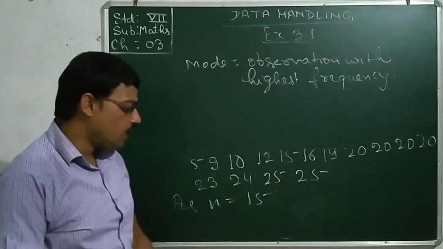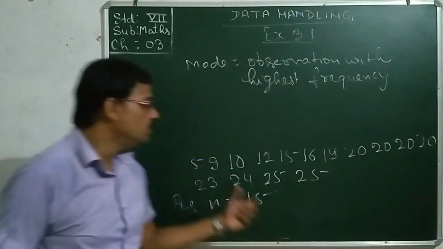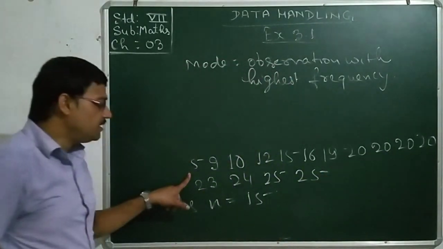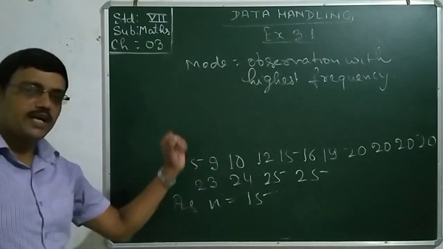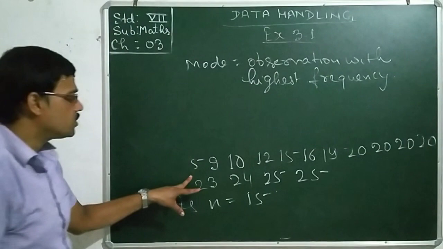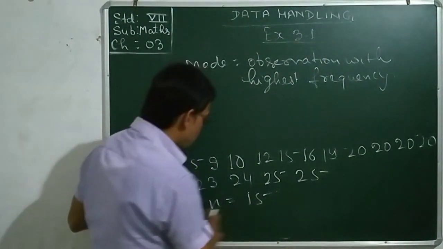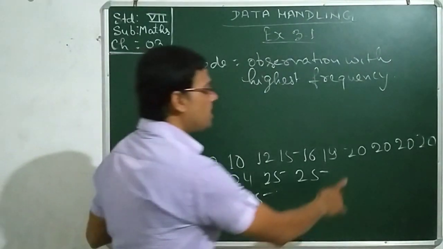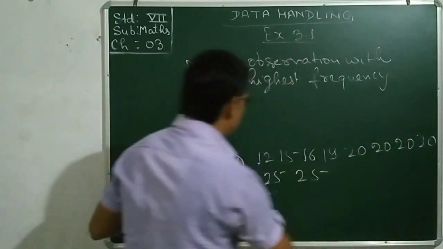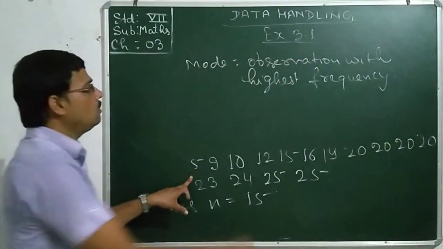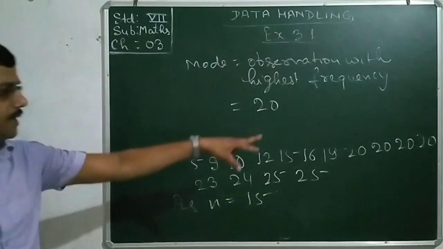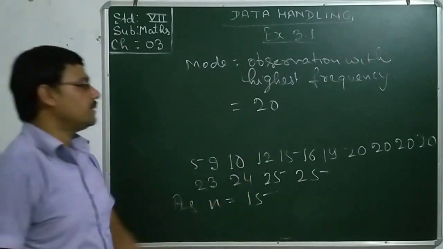If you go through the array, you will observe that no number is visible which appeared more than 4 times in the array. So the mode will be 20 because it appeared here 4 times.